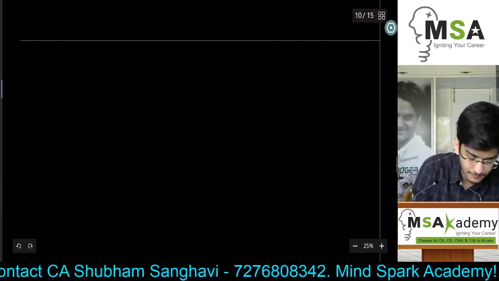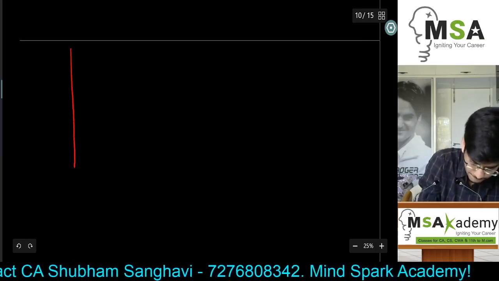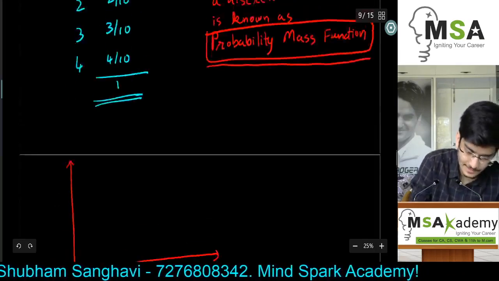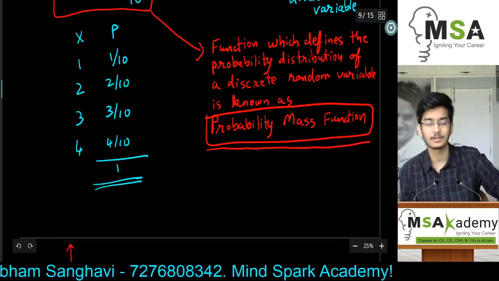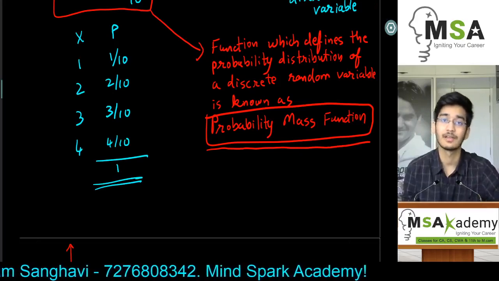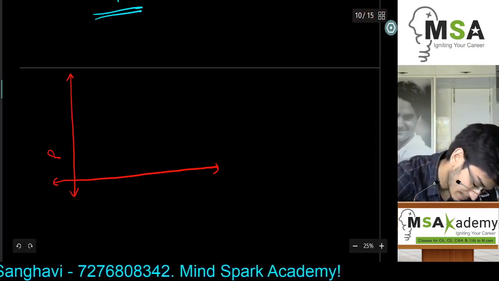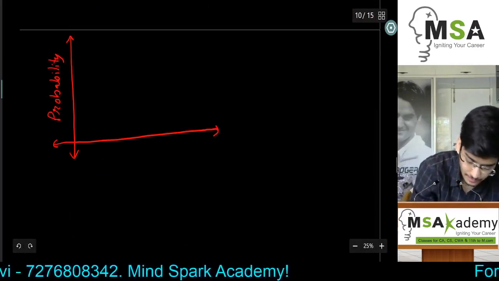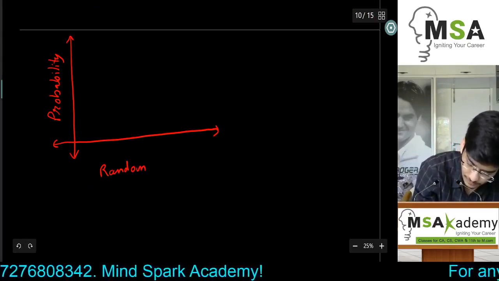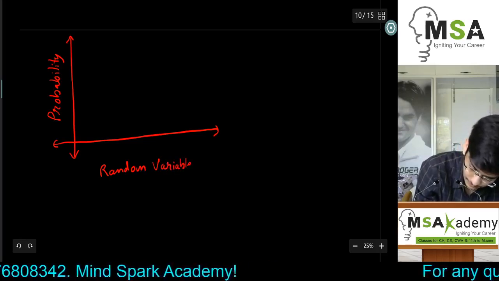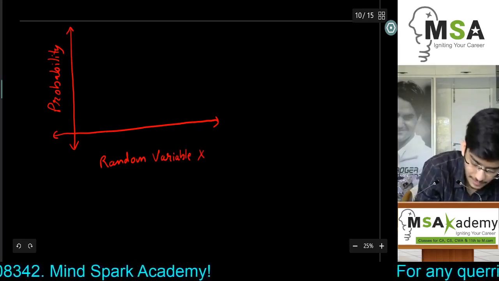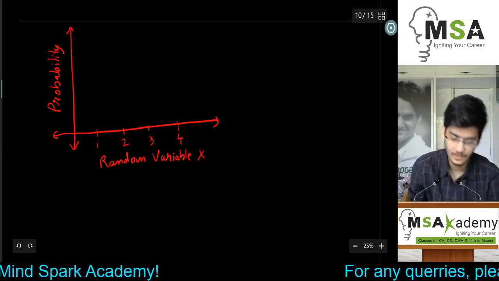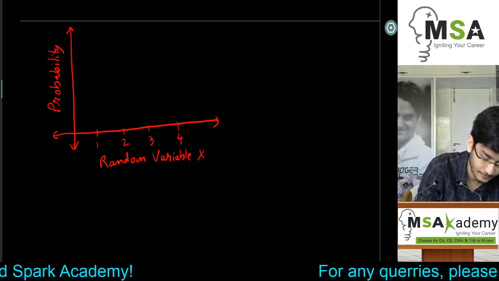So we'll just draw a graph. Let's take this example itself, where we are plotting the different probabilities of the values of x. We plot probability on the y-axis and the random variable x on the x-axis. The different values of the random variable x are 1, 2, 3 and 4. We'll plot the probabilities against them.